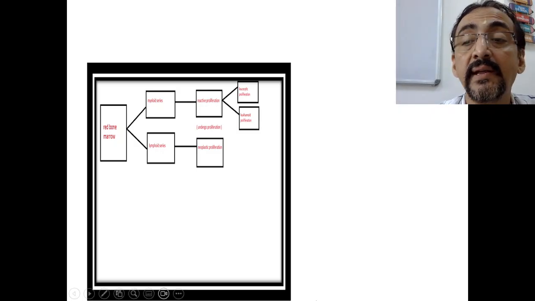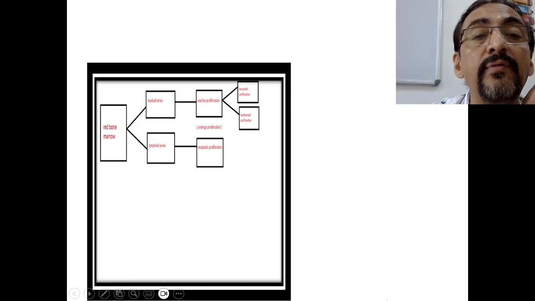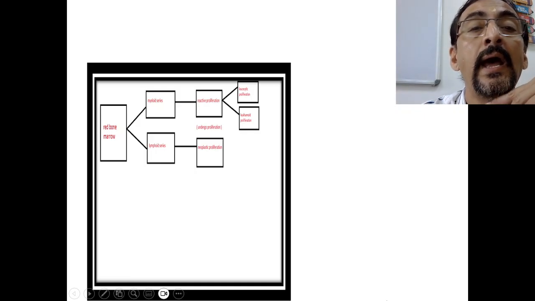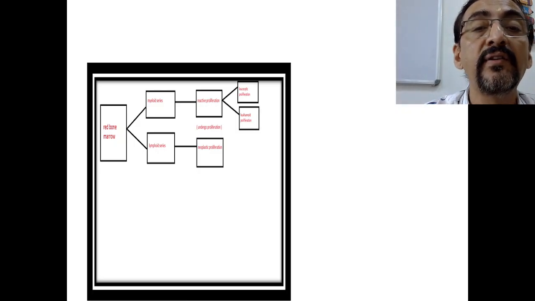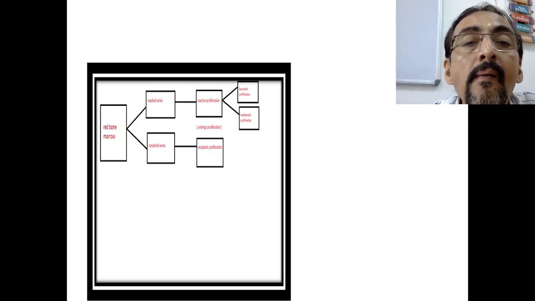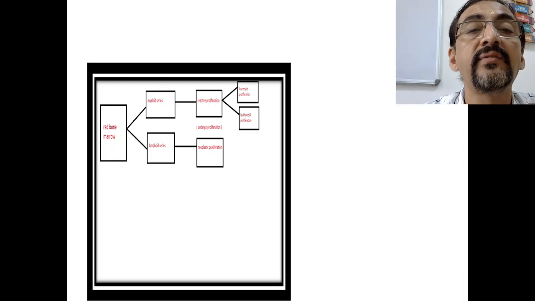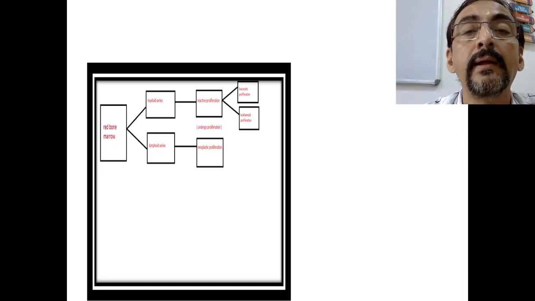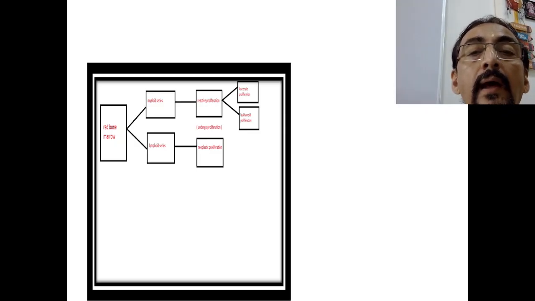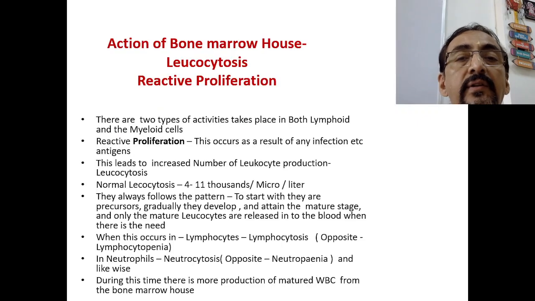Now this is another important representation. From the bone marrow there is production of the lymphoid series and the myeloid series. In the lymphoid series the proliferation will be there later, whereas in the myeloid series the reactive proliferation will be there, and leukemoid proliferation and leukocytic proliferation. These are the details we will see later.